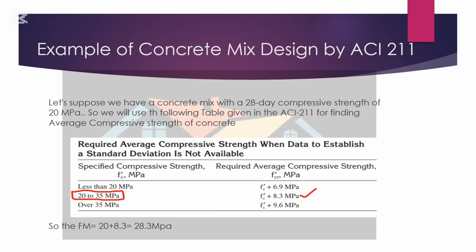So the average compressive strength will be f'c plus 8.3 MPa. We have to add 8.3 to 20 MPa, which is the required compressive strength, so the average compressive strength will be 20 plus 8.3, that is 28.3 MPa.